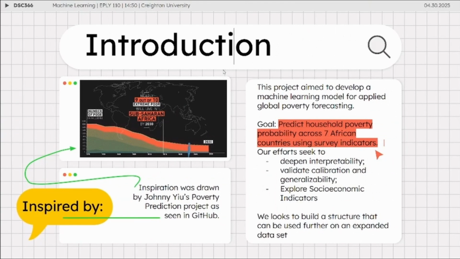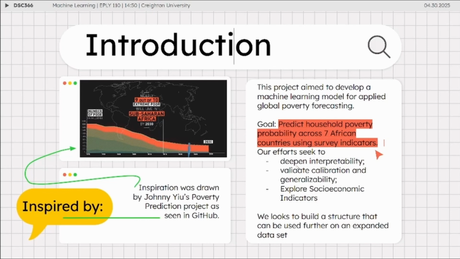Just for the introduction, the purpose of this project was to develop a machine learning model to apply to global poverty forecasting. The overall goal was to predict household poverty probability across 7 African countries using survey indicators.